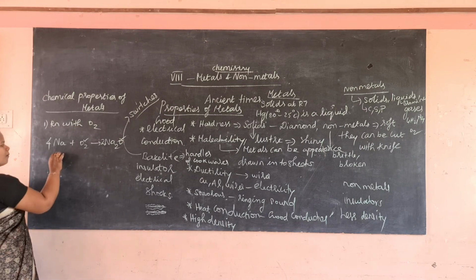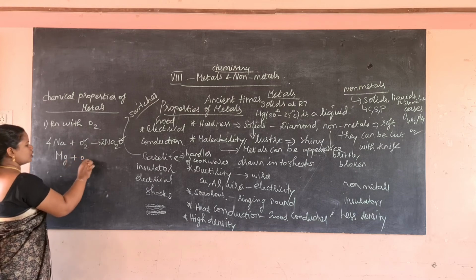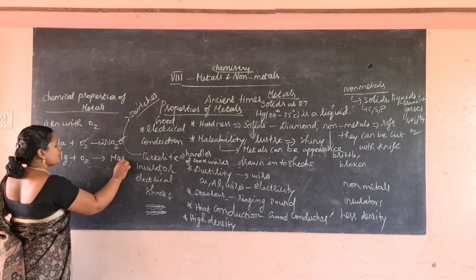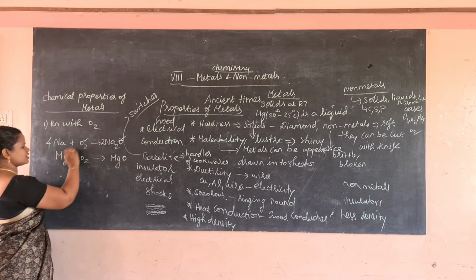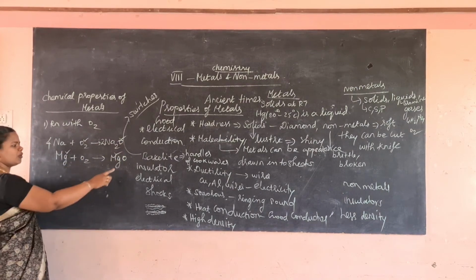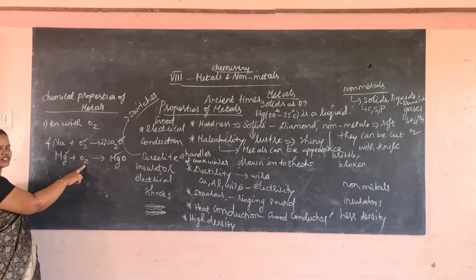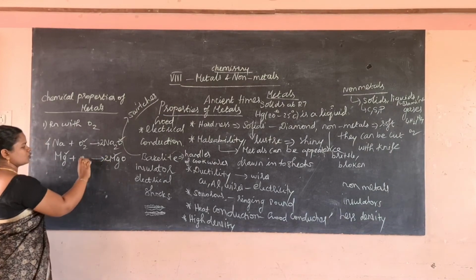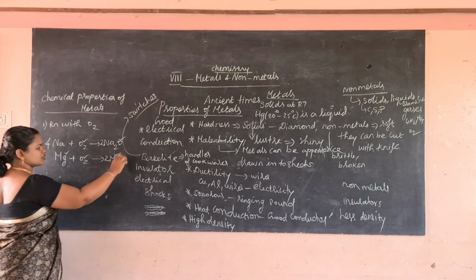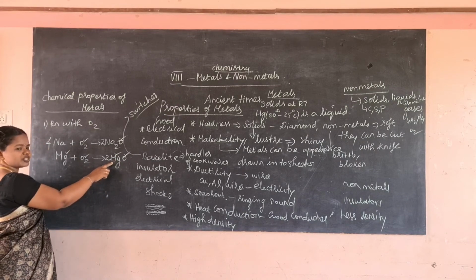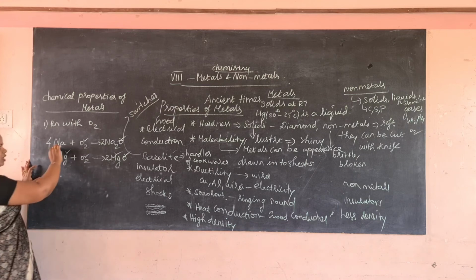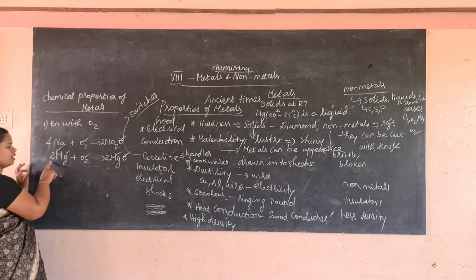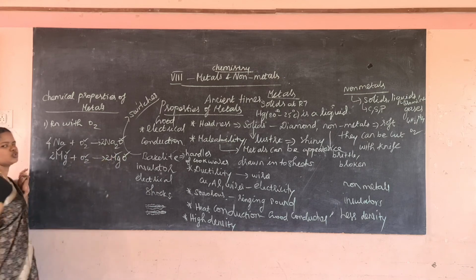Now magnesium reacts with oxygen to form magnesium oxide, MgO. Here there is one Mg on each side, but only one oxygen on the right and two on the left, so you put 2 on the right. Then there are 2 Mg on the right, so you put 2 on the left. Now it is a completely balanced equation: 2 Mg on each side and 2 oxygen on each side.